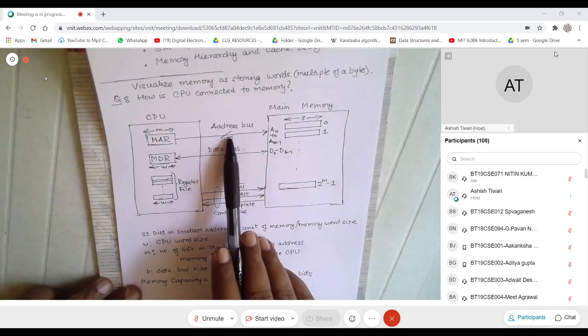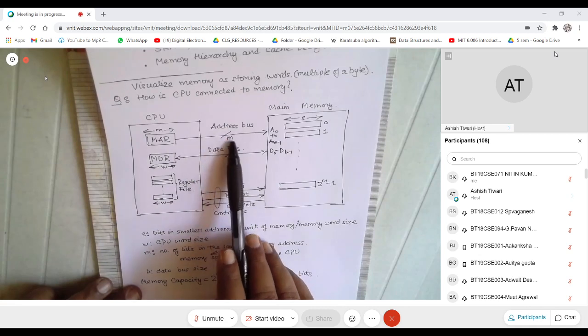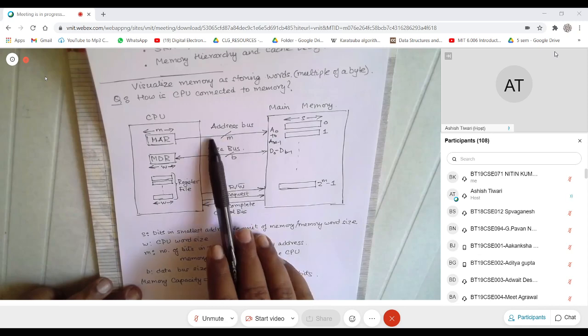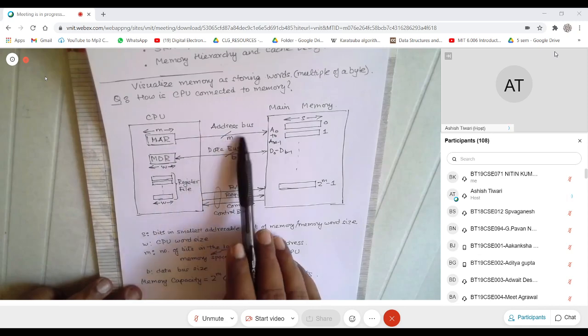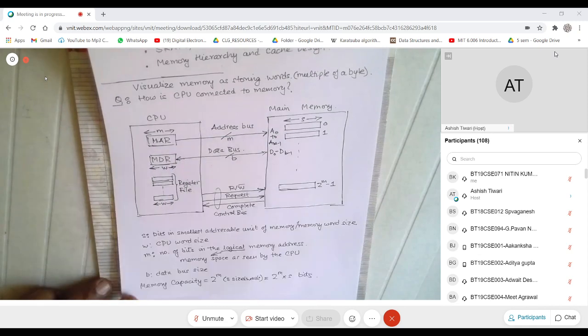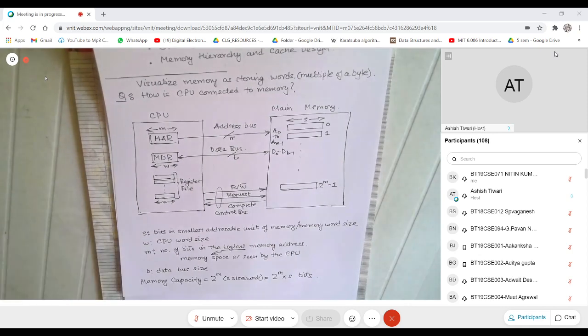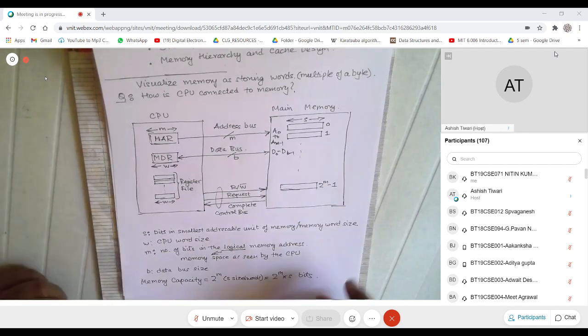If somebody says a 32-bit architecture, he is actually referring to the fact that you can address 2 raised to the power 32 locations. If somebody says a 64-bit architecture, you can address 2 raised to the power 64. Because there is no standardization, whenever somebody says a 32-bit or a 64-bit architecture, you have to ask that person whether they are referring to this or this.